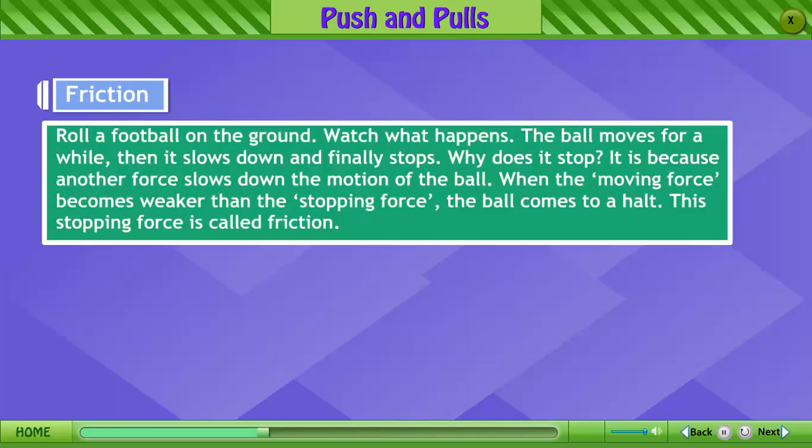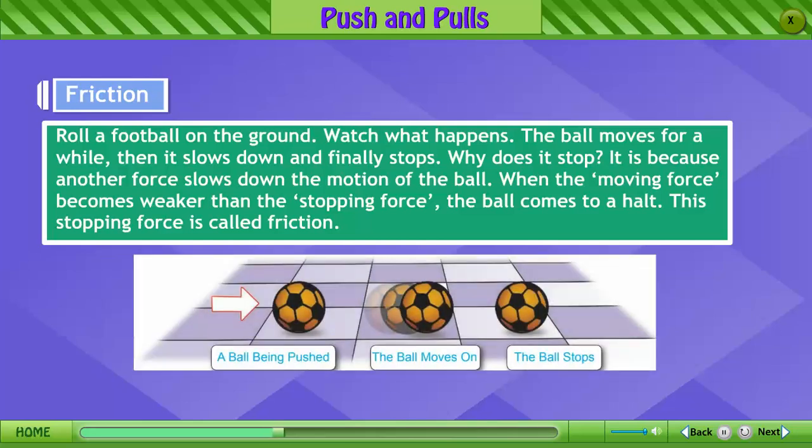Friction. Roll a football on the ground. Watch what happens. The ball moves for a while, then it slows down and finally stops. Why does it stop? It is because another force slows down the motion of the ball. Then the moving force becomes weaker than the stopping force. The ball comes to a halt. The stopping force is called friction.